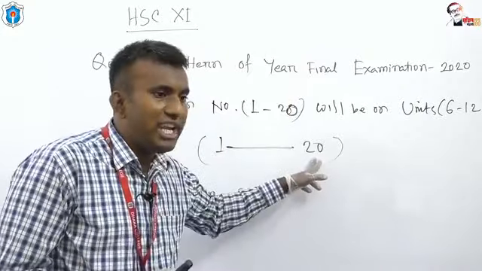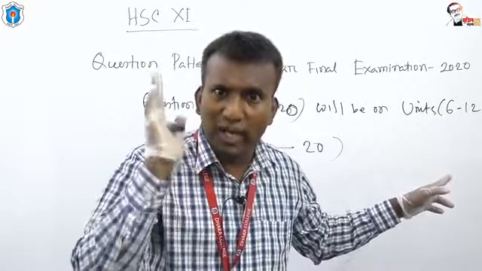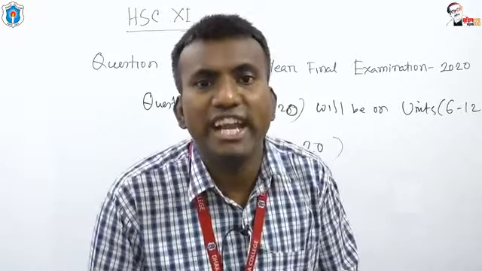So 20 questions will contain 20 paragraphs, or you can say 20 texts.